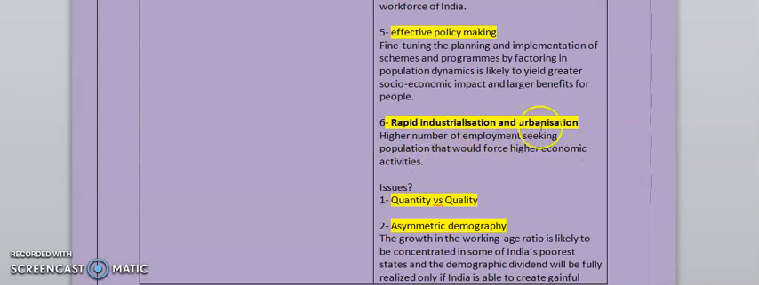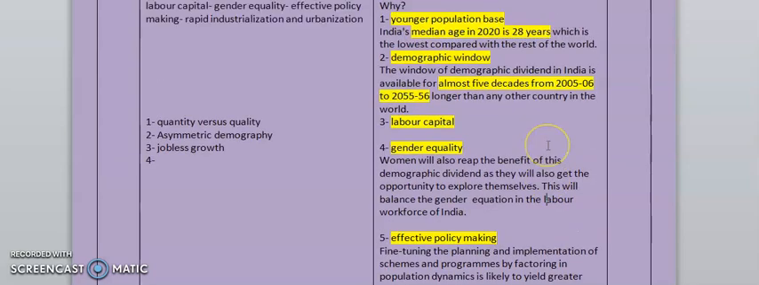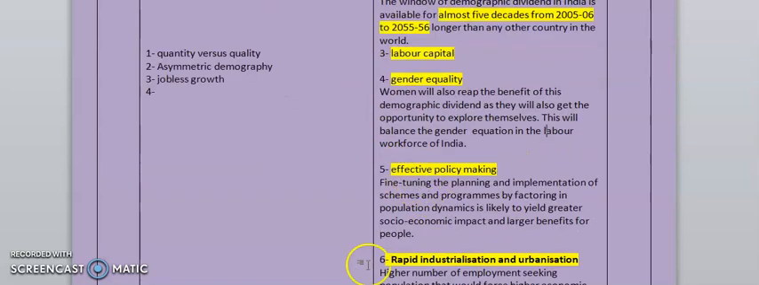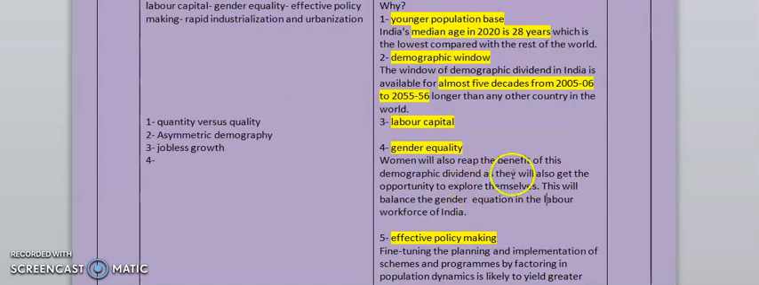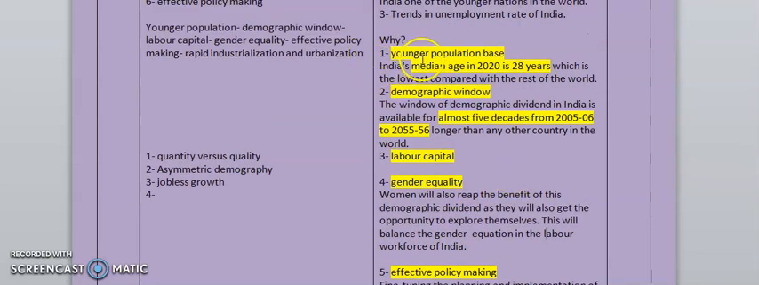Like that, when the process of urbanization and industrialization takes place, it will help to increase economic growth. It will increase economic activities, and because of the increase in high value economic activities, economic growth increases. So you can use these 6 points in your answer, on why demographic dividend is important for any country.